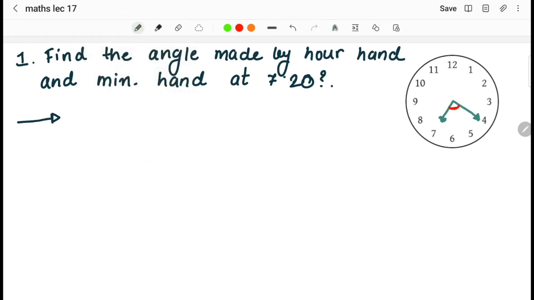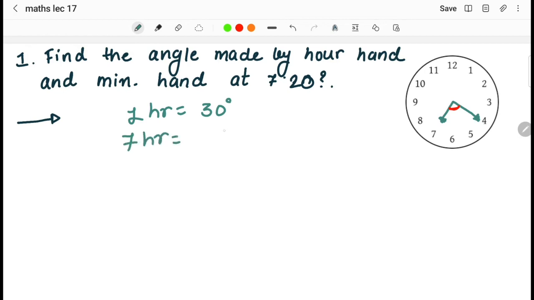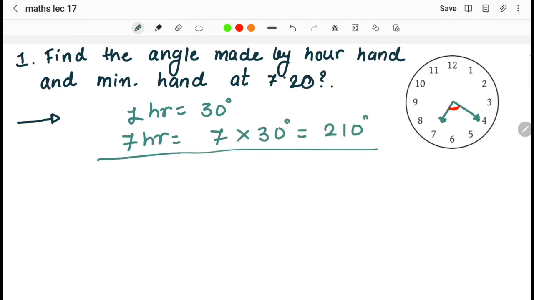To find this, as we know, in 1 hour, how many degrees are getting covered? In 1 hour, the hour hand is covering 30 degrees. So in 7 hours, the hour hand will cover how many degrees? It is 7 hours into 30 degrees, that is 210 degrees. So the degree that has been covered in 7 hours by the hour hand will be 7 into 30, that is 210 degrees.